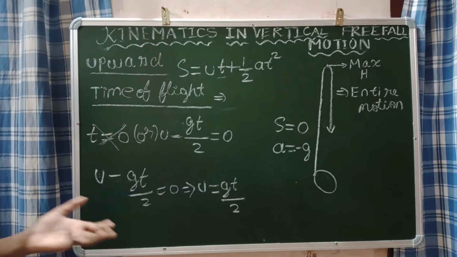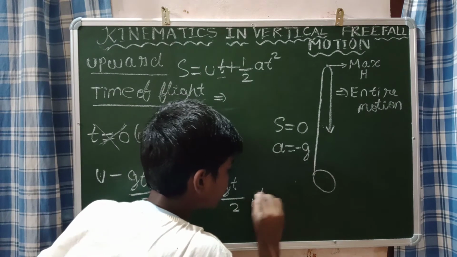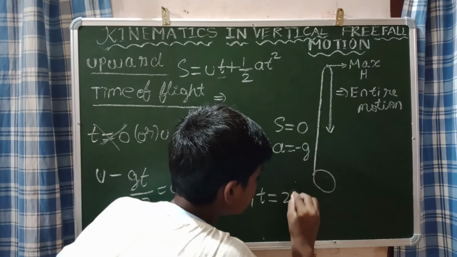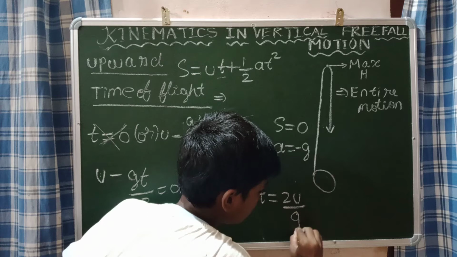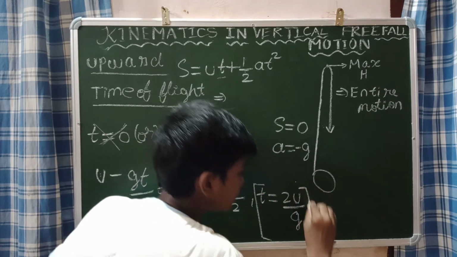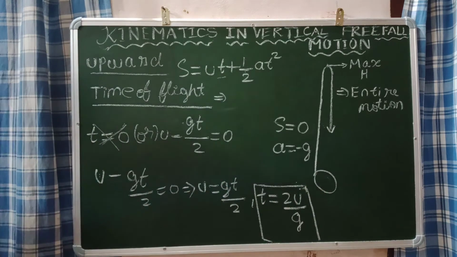How will we find it? This is also a very simple thing. The time of flight will be equal to, just evaluate the simple equation. So what will it be? It will be 2u divided by g. That is all. This represents the time of flight. This is how we should find the time of flight.